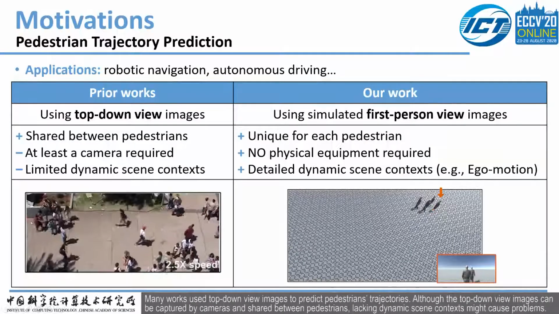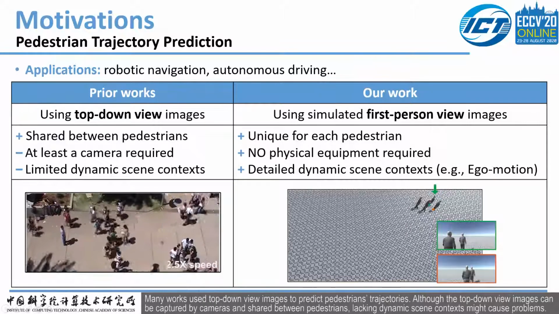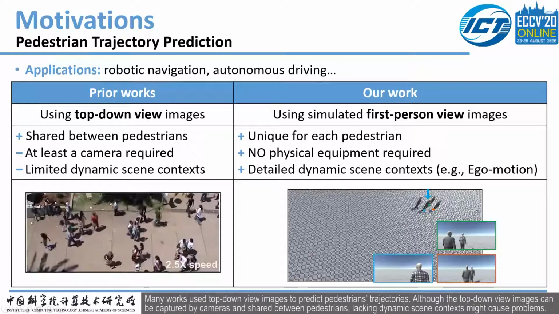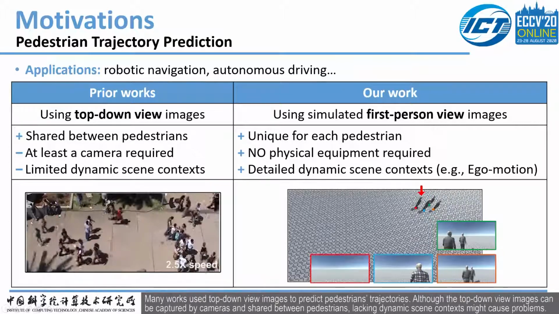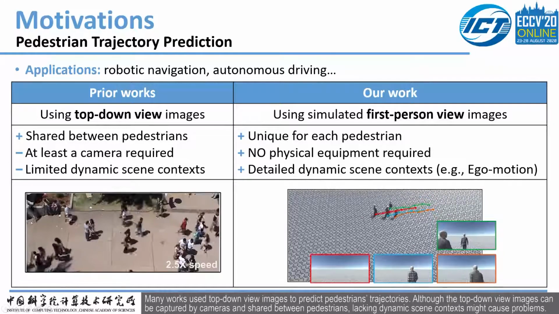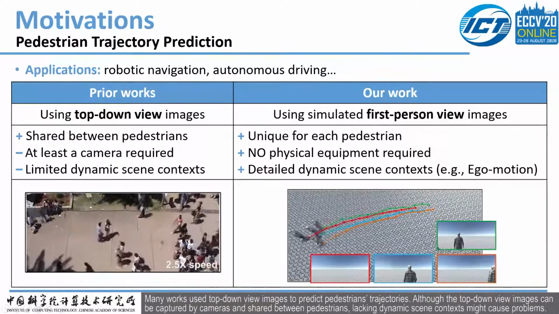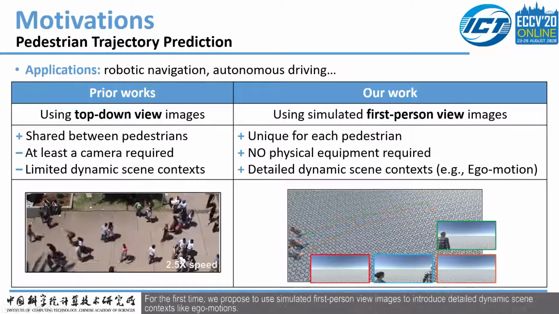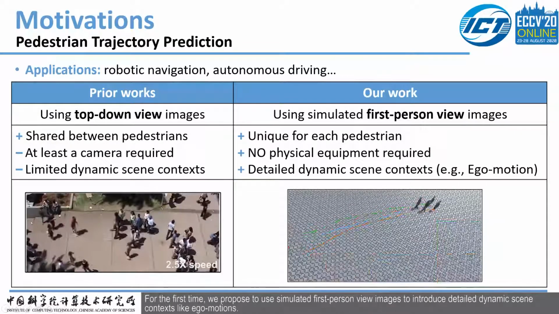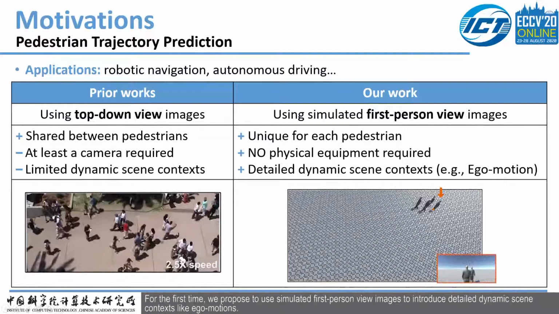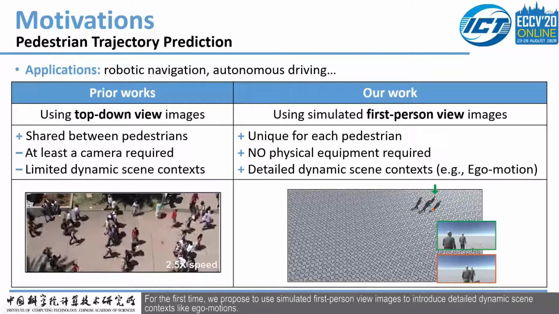Many works use the top-down view images to predict pedestrian trajectories. Although the top-down view images can be captured by cameras and shared between pedestrians, lacking dynamic scenes contexts might cause problems. For the first time, we propose to use simulated first-person view images to introduce detailed dynamic scenes contexts like eagle motions.